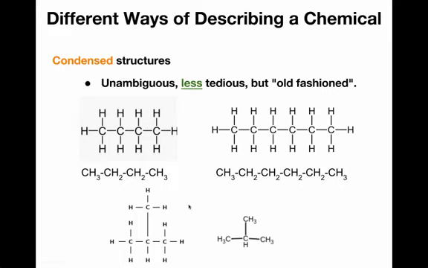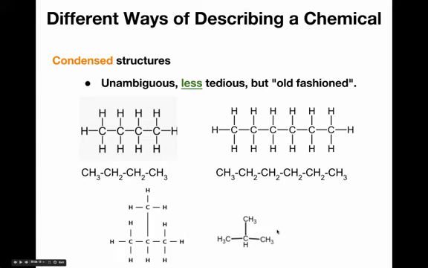So this is relatively nice, and a lot of people use condensed structures to this day. You will also often see this in introductory texts. A lot of times if you look at the prescribing information for medicines, a lot of the chemical structures of medicines tend to be organic molecules, and they are very often written in this way as well. They're written in the condensed way. Sometimes they're actually written in the expanded way as well, but that's less common. So condensed structures are relatively nice, a little bit easier to draw.